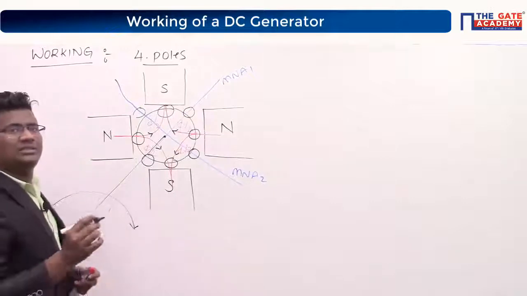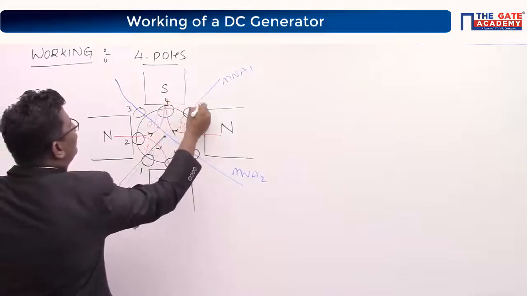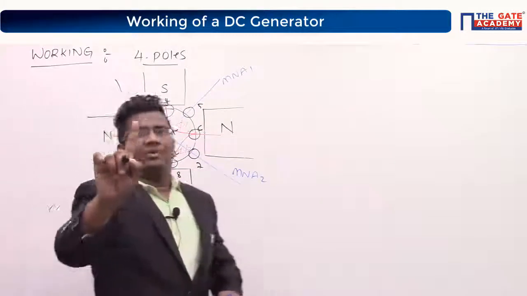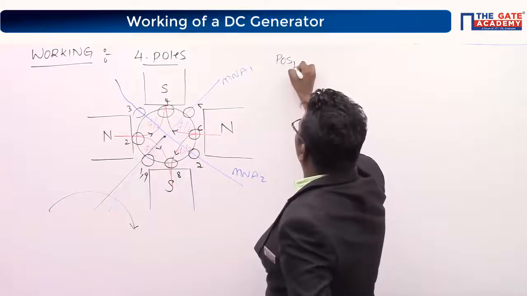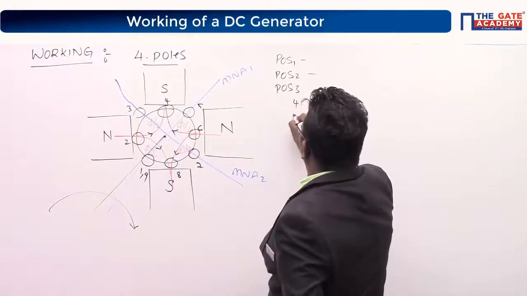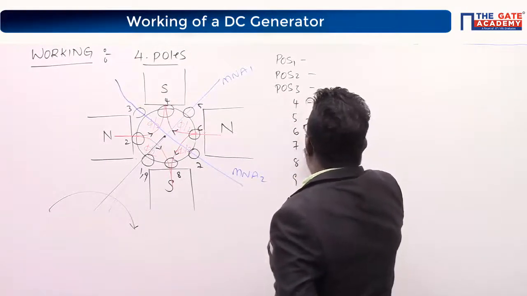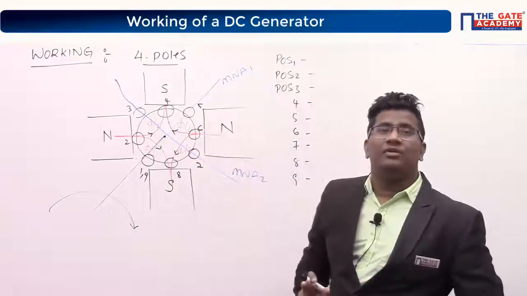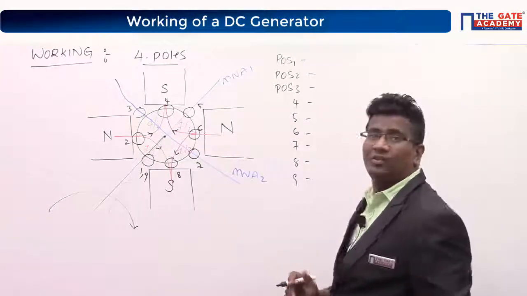Now I will take positions 1, 2, 3, 4, 5, 6, 7, 8, and the same again. I am rotating only one revolution. Let us see what the consequences are. Let me tell you, this is position 1, position 2, position 3, 4, 5, 6, 7, 8, again 9. Tell me what is the induced EMF at positions 1 to 9? At position 1, induced EMF is how much?